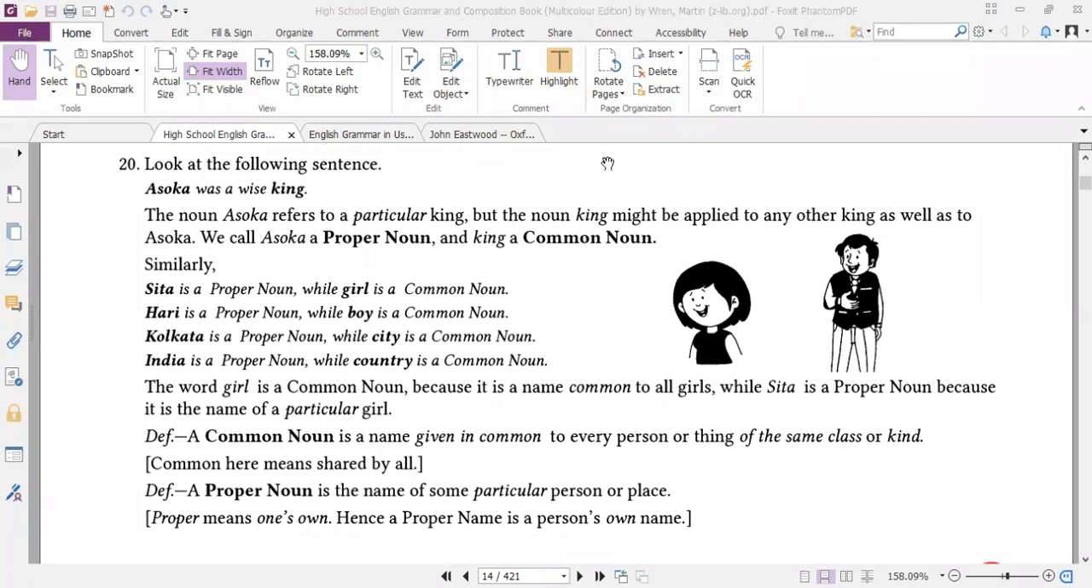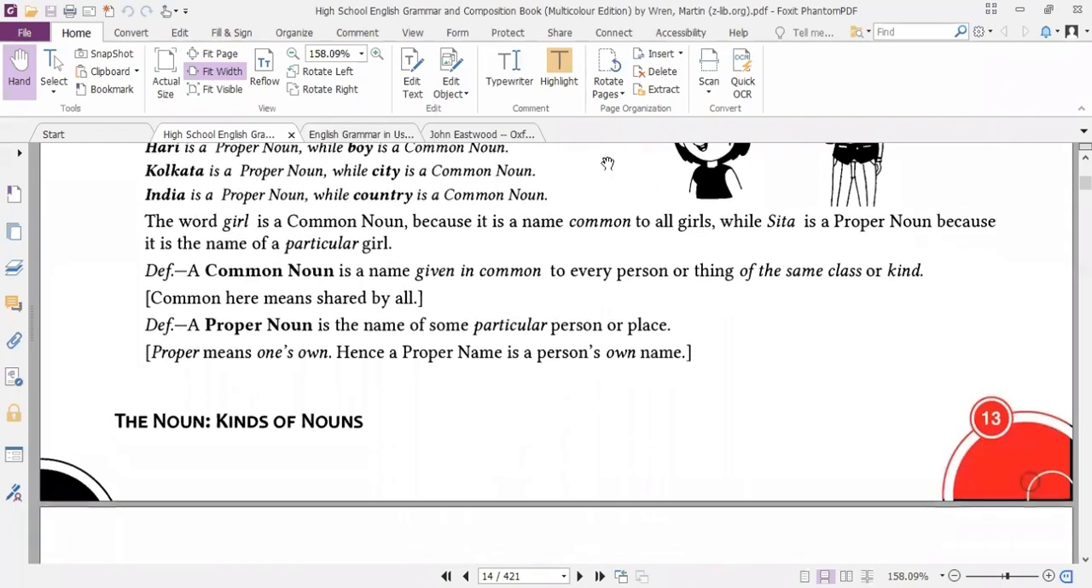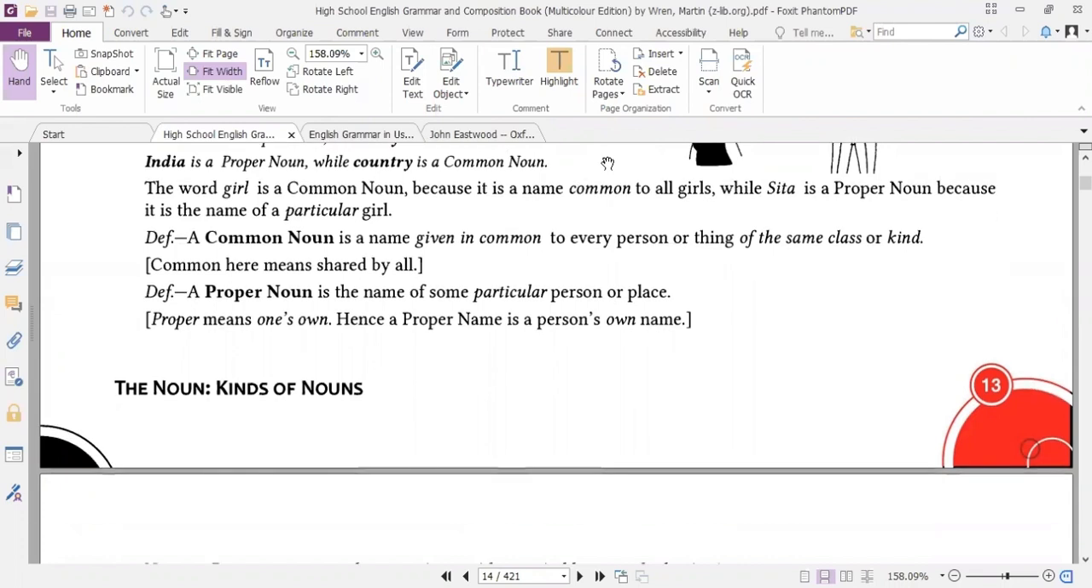So Sita is a proper noun while girl is a common noun. Harry is a proper noun while boy is a common noun. Calcutta is a proper noun while city is a common noun. India is a proper noun while country is a common noun. The writer is Indian, that is why you find that a lot of names are Indian. Similarly, the word girl is a common noun because it is the name common to all girls, while Sita is a proper noun, that is, a particular name.